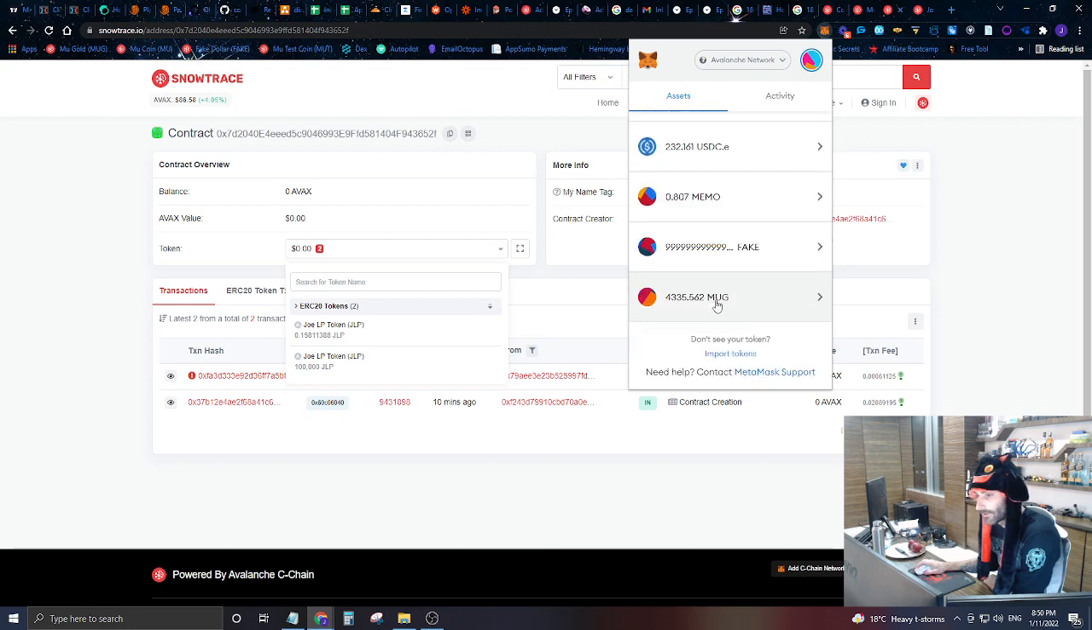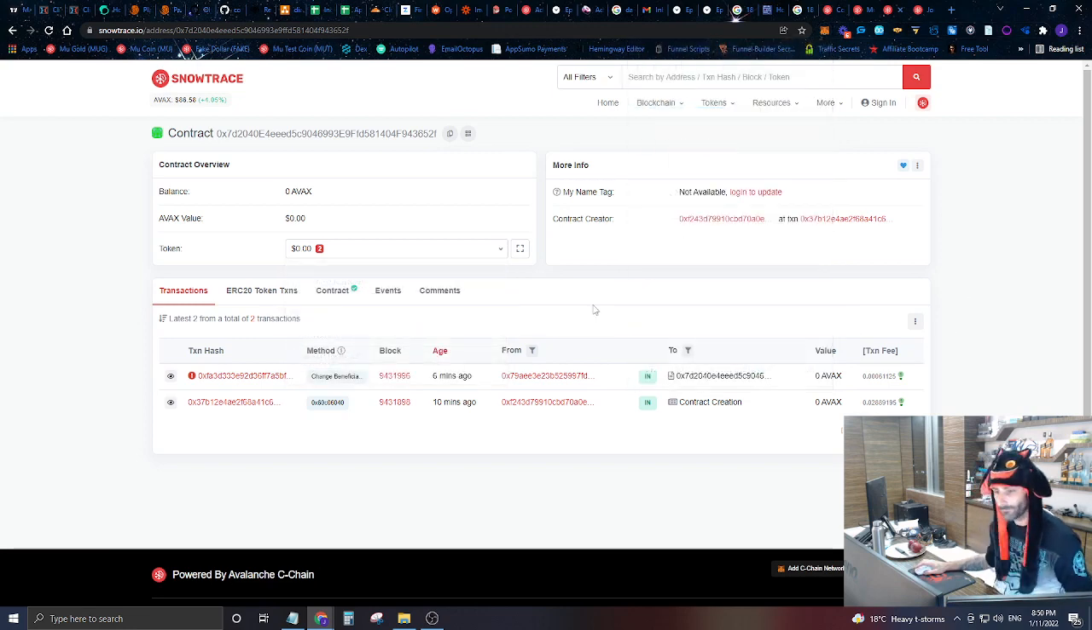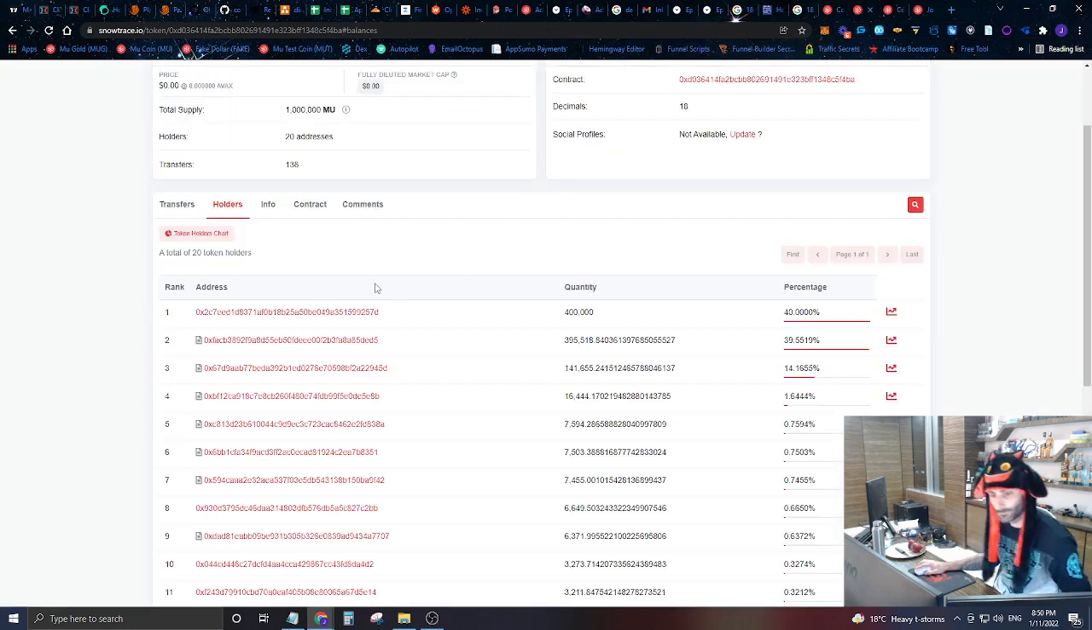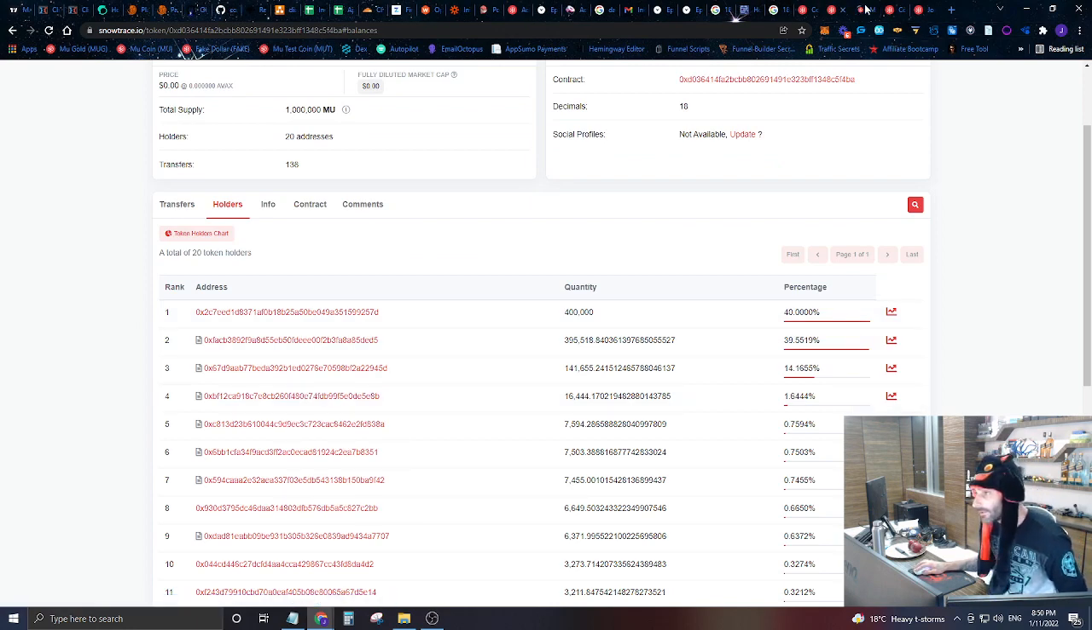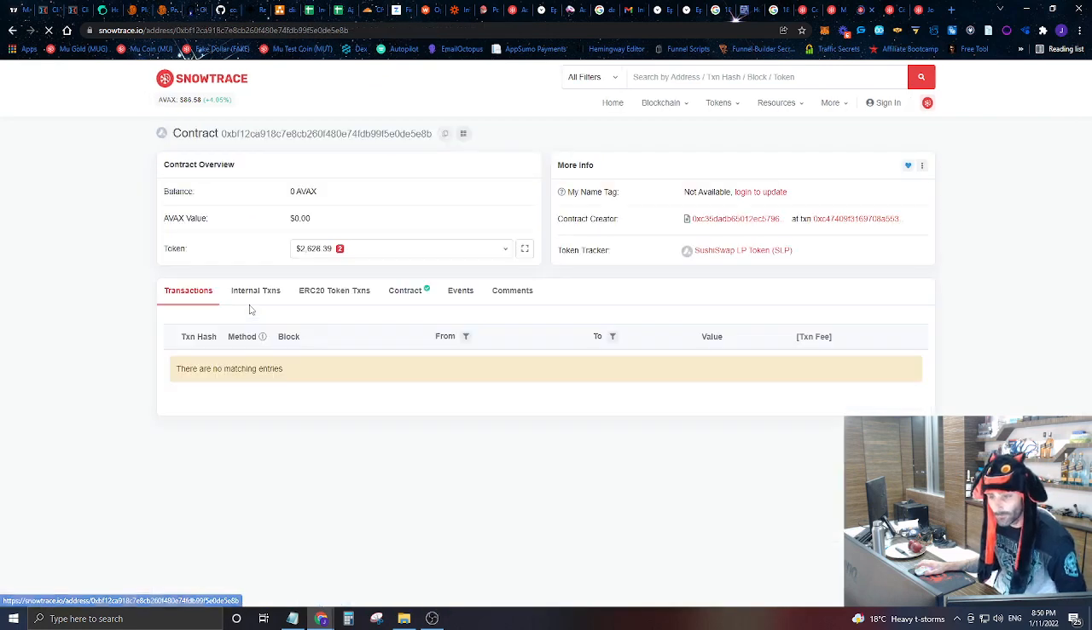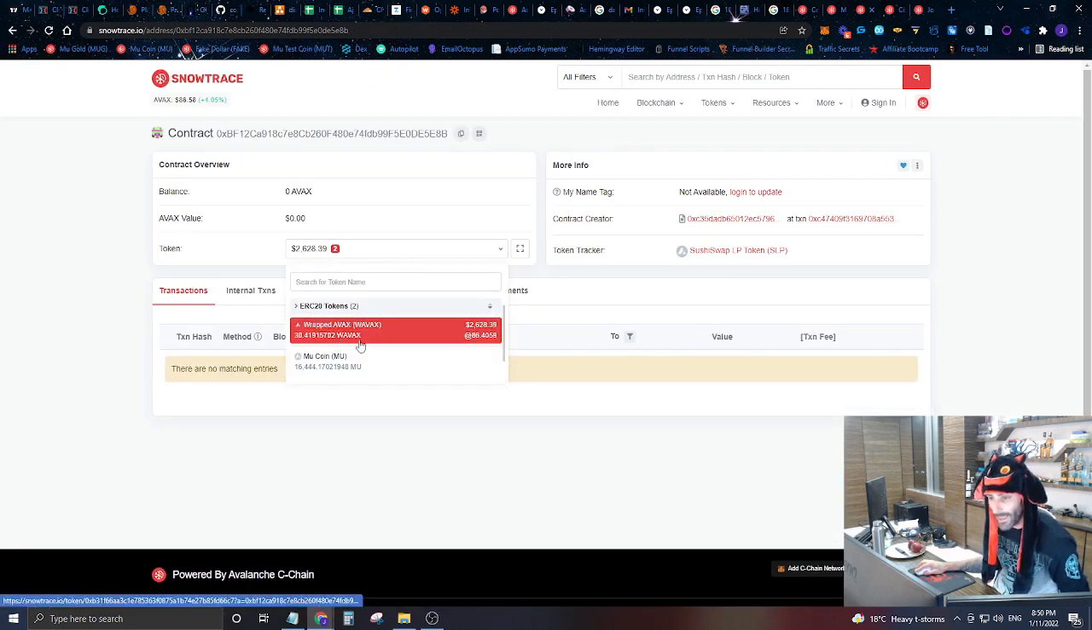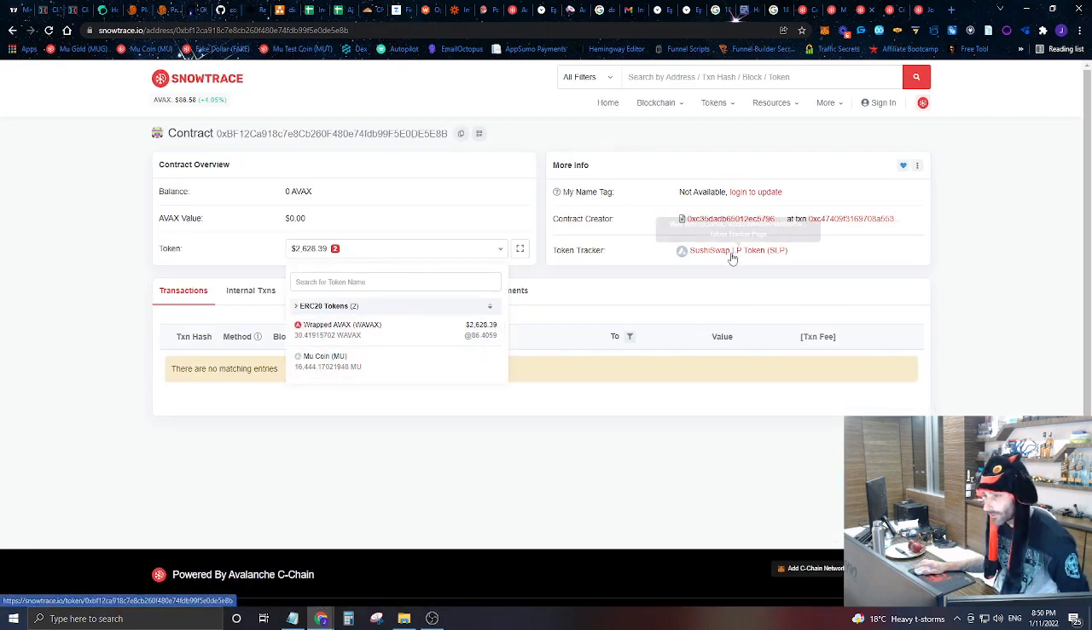So now we've hidden all those JLP tokens. All right, let's continue. So we're going to take this right here. This is a liquidity pool for Avax and MuCoin on Sushi Swap.